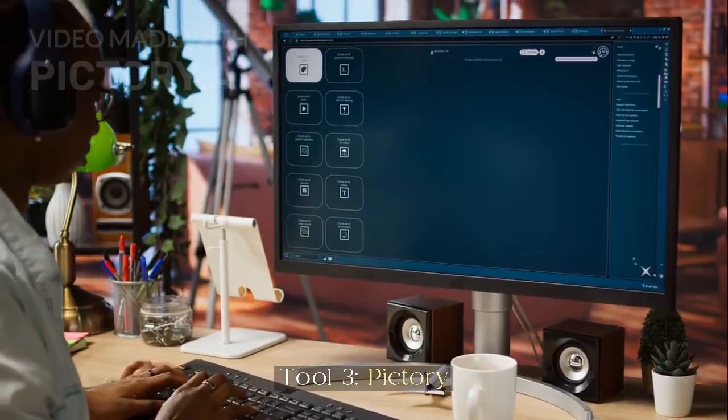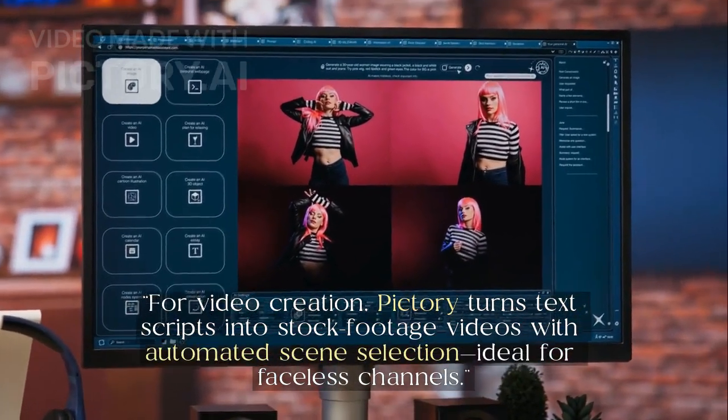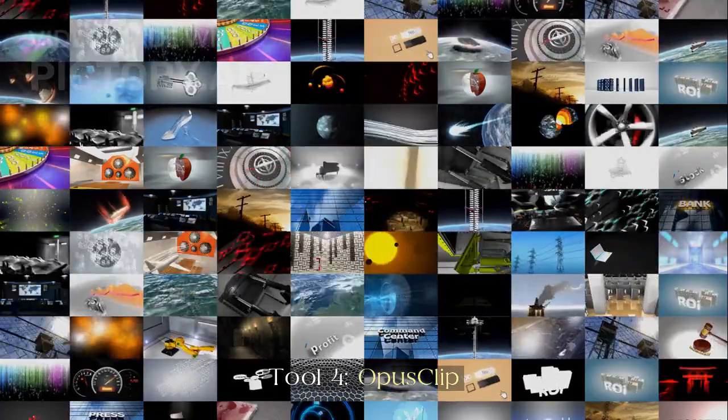Tool 3. Pictory. For video creation, Pictory turns text scripts into stock footage videos with automated scene selection, ideal for faceless channels.